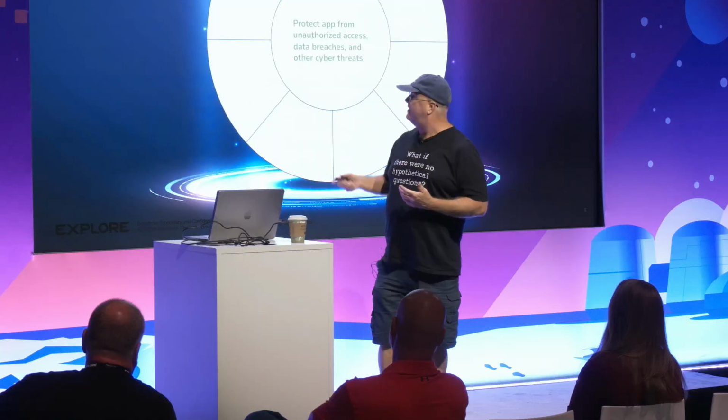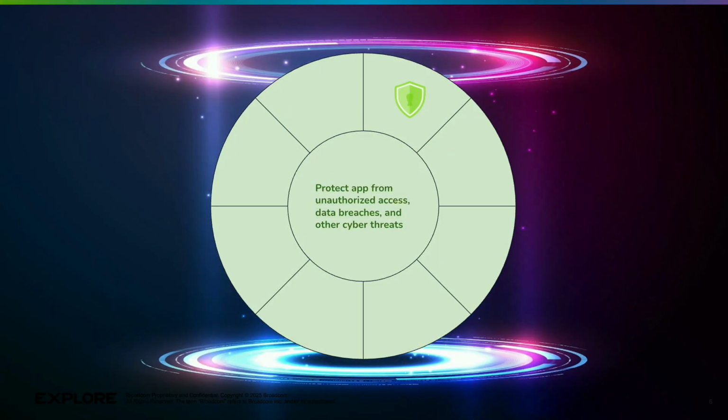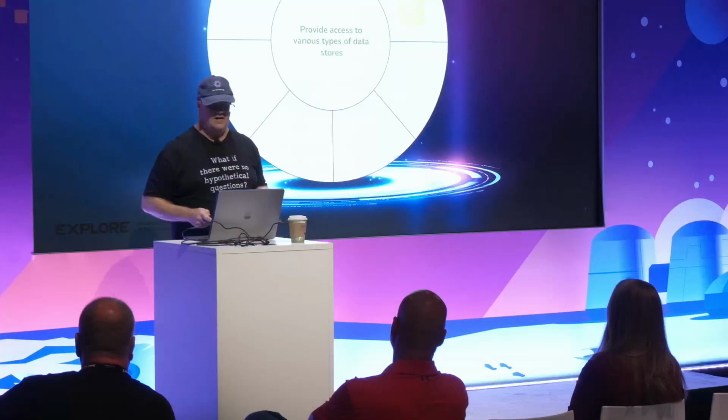When we talk about that, what skills are we talking about? We have to think about security. We have to protect our apps from cyber threats. Not only do we have to do that, we also have to make sure that we give them a familiar and consistent way of accessing their data, because we're not just talking about regular relational databases. We're talking about document databases, index databases, graph databases. And we want a consistent way to access those, because many times our apps have more than one database that they're accessing.